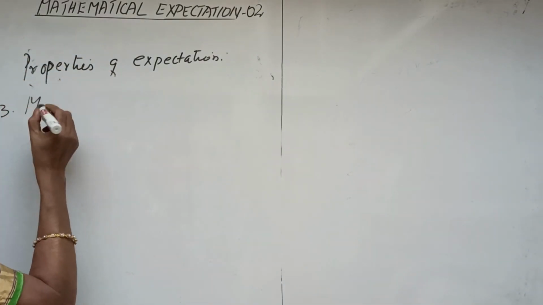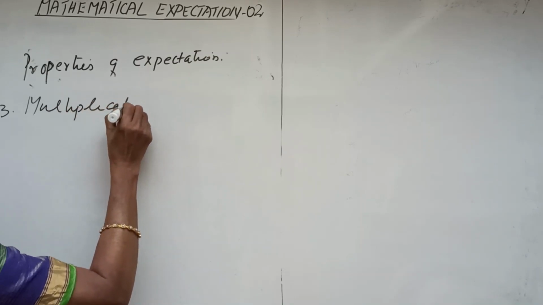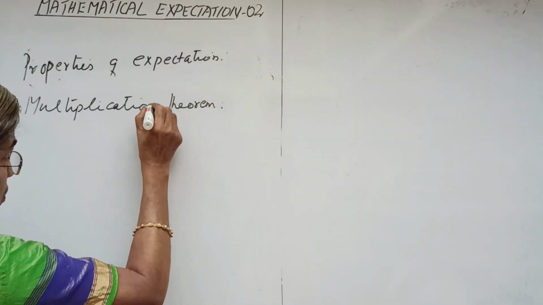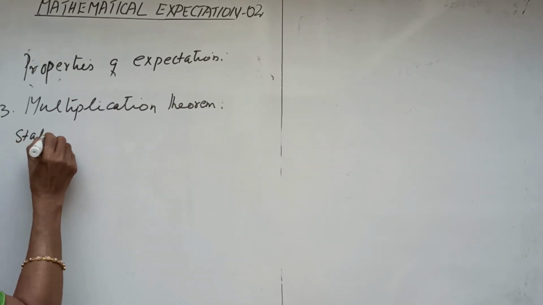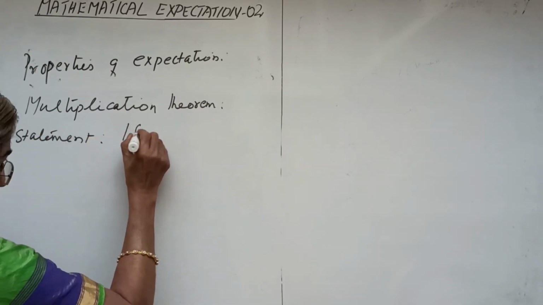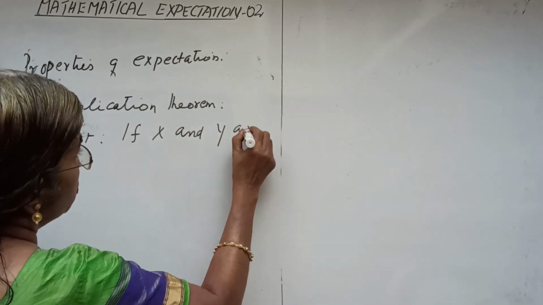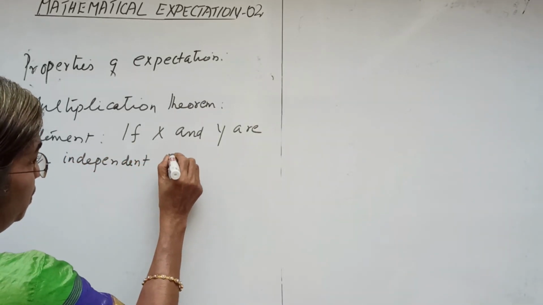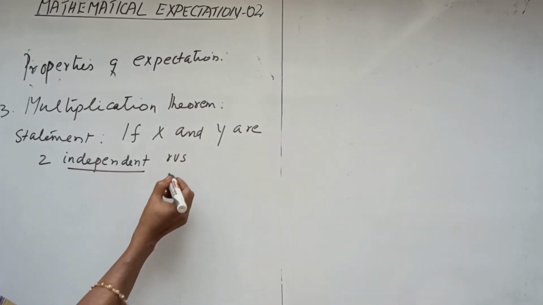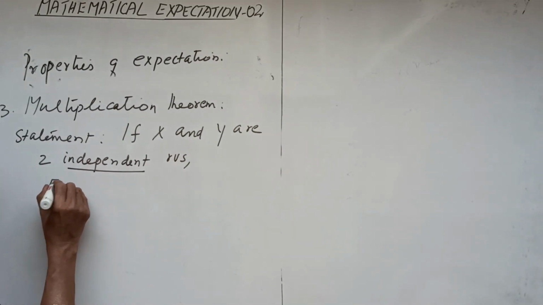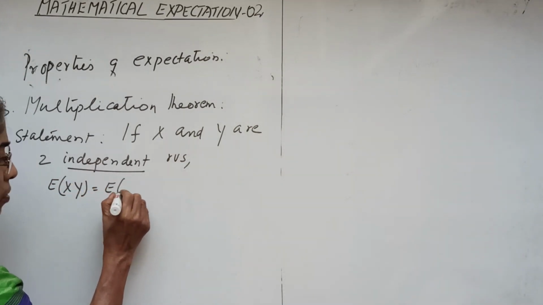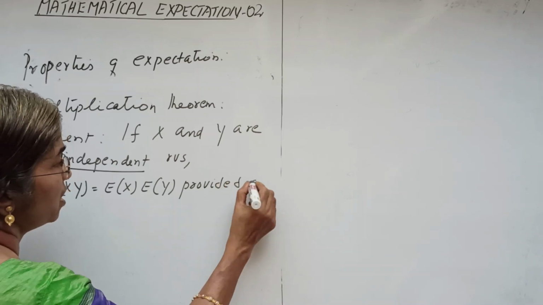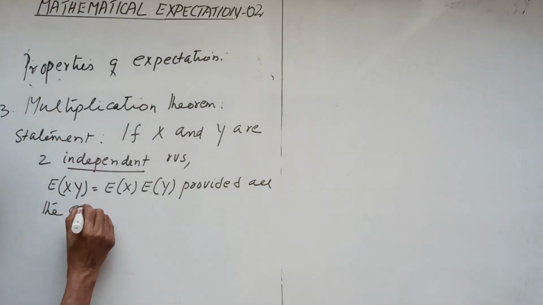That is the multiplication theorem, the third property, which states that if x and y are two independent random variables, only under the condition of independence does the result exist, then expectation of x into y equal to expectation of x into expectation of y, provided all the expectations exist.